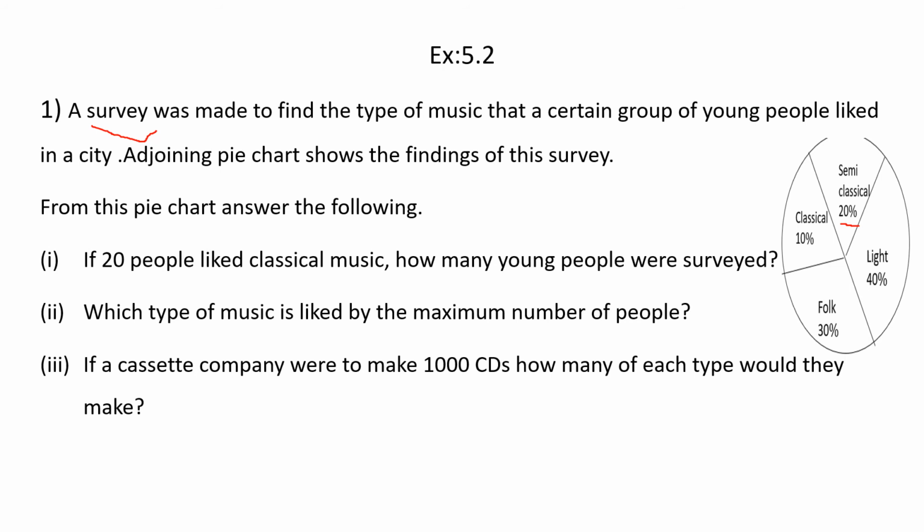Then the third one: the cassette company is going to make cassettes, so the total number of cassettes is given. What is the number? 1000. So for each music, the number of CDs for light music, the number of CDs for semi classical, we have to find out. Now, understood the question? Now we will write the solution.